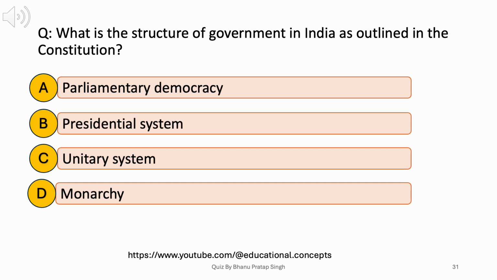What is the structure of government in India as outlined in the Constitution? A. Parliamentary democracy. B. Presidential system. C. Unitary system. D. Monarchy. Answer: A. Parliamentary democracy.